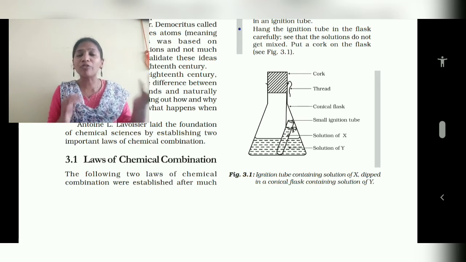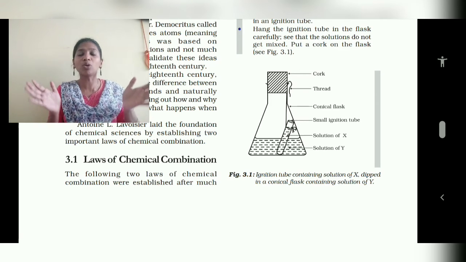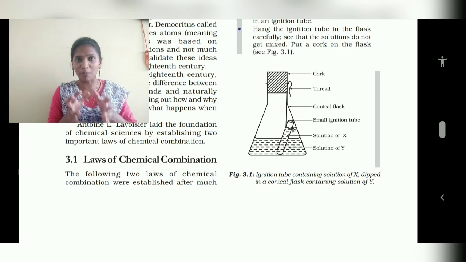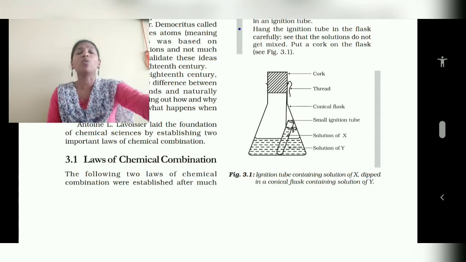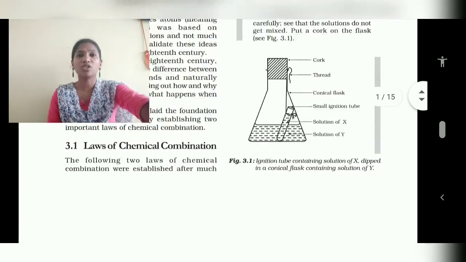They will have a different property. Understanding? And the weight, that is mass, the total mass of elements A and B will be the same as that of element C. So that is the law of conservation of mass. We know conservation of mass is what? Mass can neither be created nor destroyed. So during a chemical reaction, when an element is reacting with another element, there will be no loss of mass. How much mass was there, that much mass will be there after the reaction. That is the law of conservation of mass.